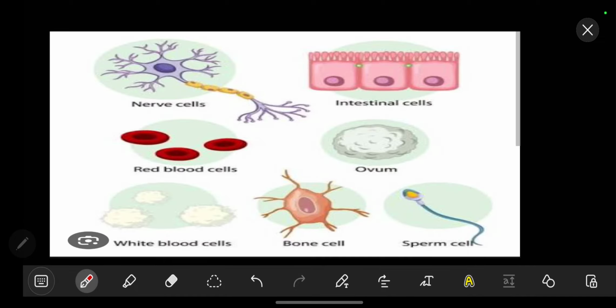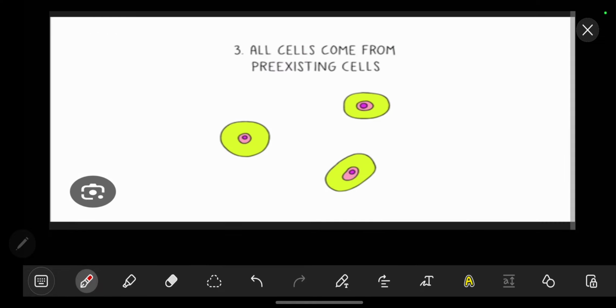To just add on, all living organisms are composed of cells. When you look at the human body, it is made up of cells such as the nerve cells, the red blood cells, the white blood cells, the bone cells, the ovum for the females, the sperm cells for the males, and the intestinal cells. The other thing that cell theory talks about is that all cells come from pre-existing cells.